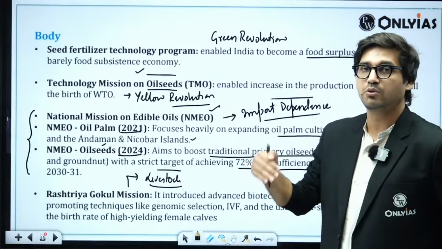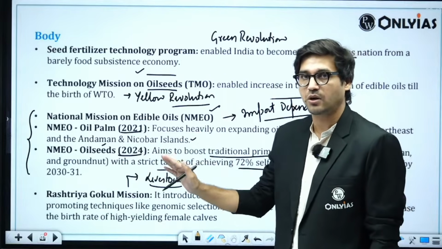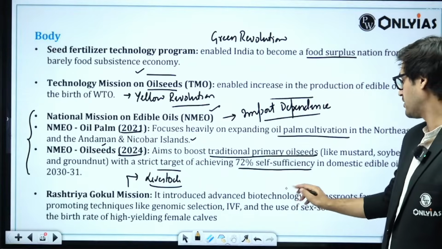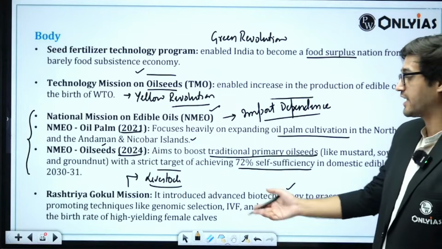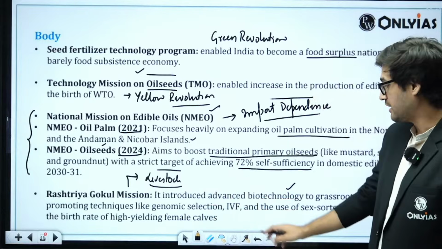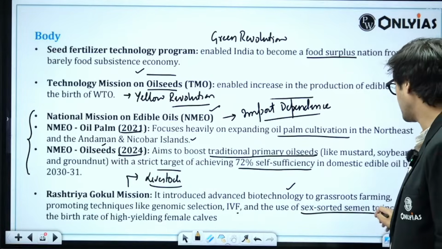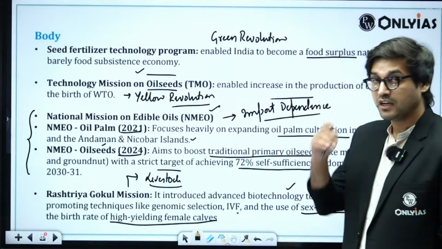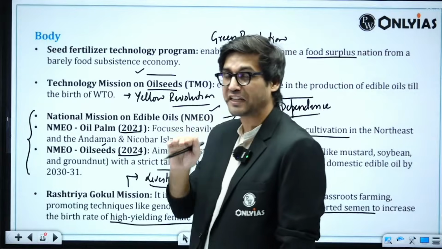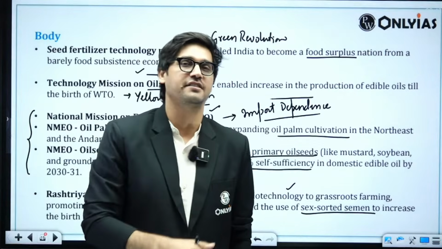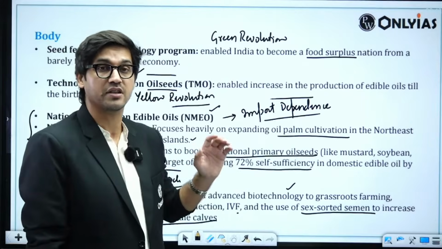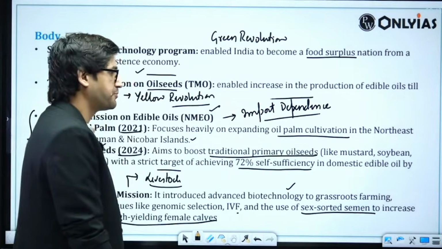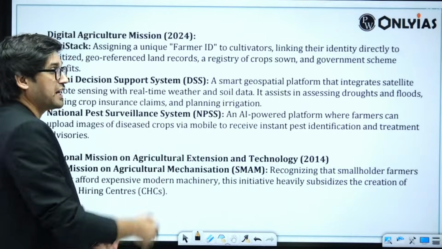This is about boosting productivity, but in the livestock sector, the allied sector of agriculture. It introduced advanced biotechnology to grassroots level farming, promoting techniques like genomic selection, in vitro fertilization, and use of sex-sorted semen to increase the birth rate of high-yielding female calves. So if you can see clearly here, we are not talking just about crops, we are also including the allied sectors, more specifically livestock, because the question requires us to connect tech missions with food security. Right? Then we can use others.